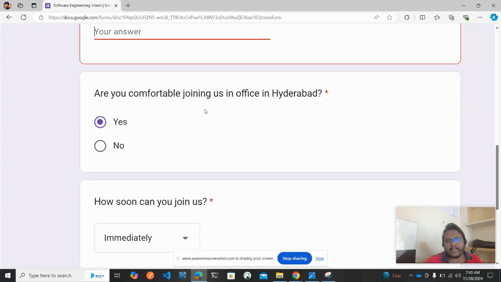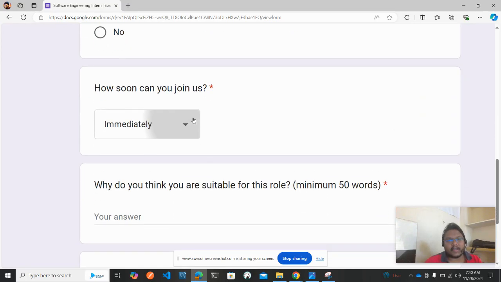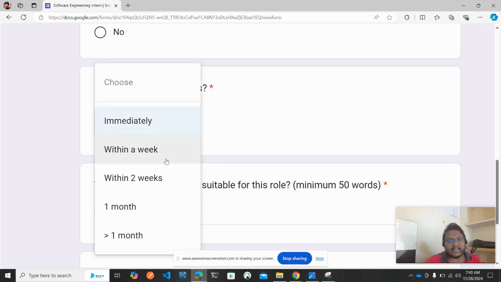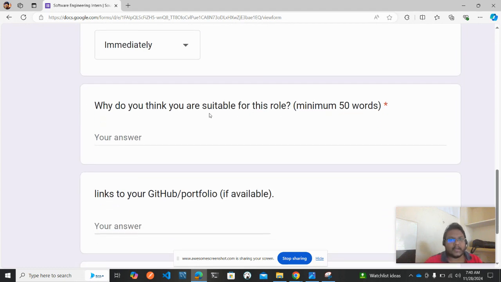And are you comfortable joining us in Hyderabad? Yes, just keep yes, even in case you don't know. And how soon can you join us? It's immediately, within a week, within 2 weeks, 1 month, greater than 1 month. Just fill immediately, and you'll get the testimonial immediately. So why do you think you are suitable for this role? Minimum 50 words. You can write this answer in such a way that I have decent grasping power, and I know a few technologies which are mentioned above. I have done so many projects in that.